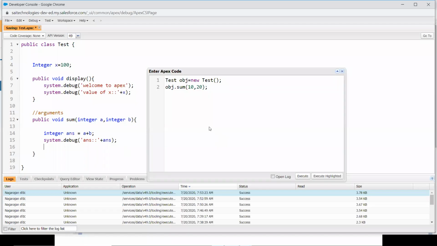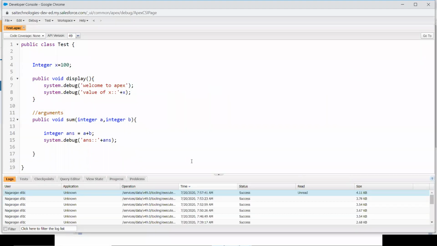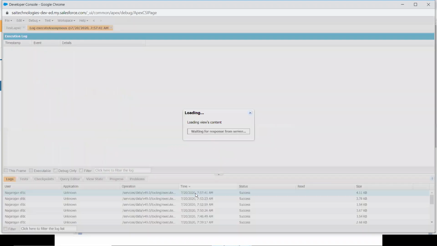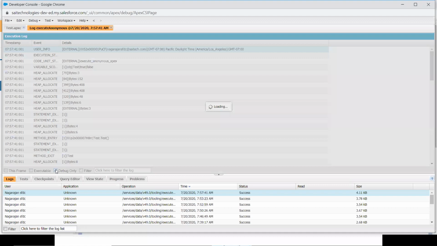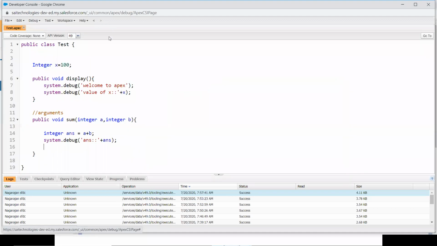So let's save it. Sometimes saving may take a little bit of time here. I'm going to execute it. It got executed. So let's see the output. In the debug log, you got the answer as 30. So 10 and 20 got added up over here, and you got the output.